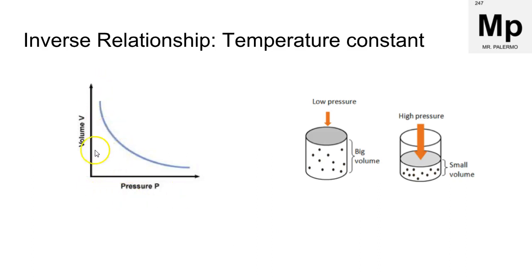In this case, it's pressure versus volume. When we increase our pressure, the volume gets smaller. Or if we increase the volume, we have more space, and so the pressure goes lower. So it's an inverse relationship. One goes up, the other one goes down.